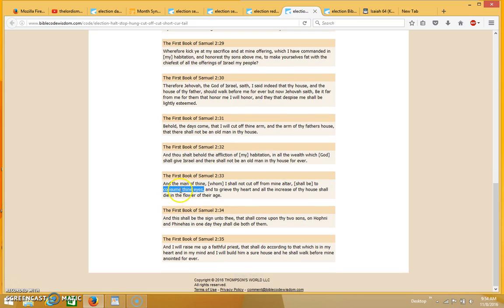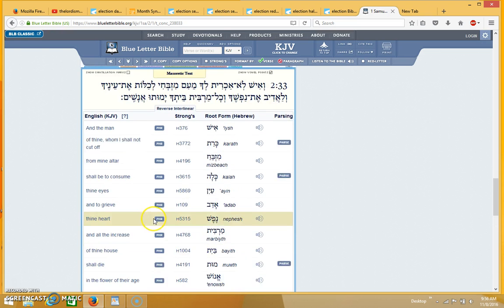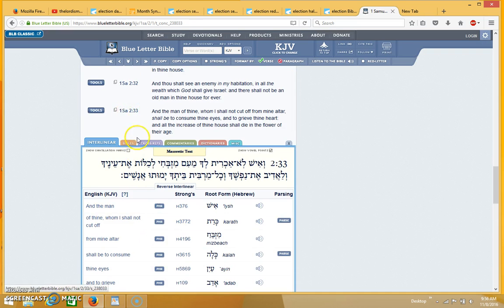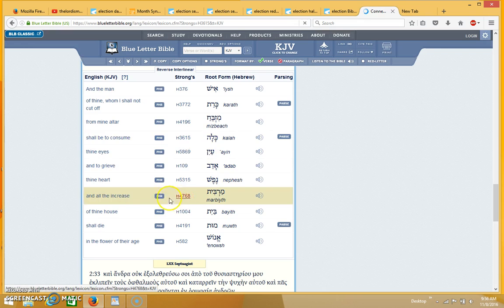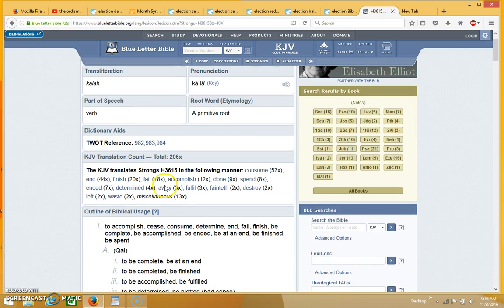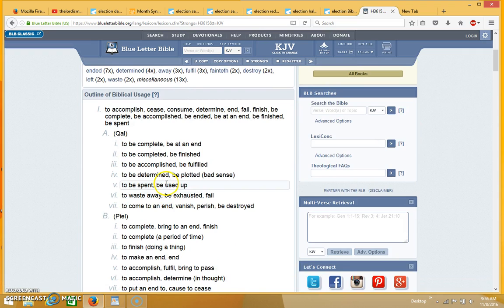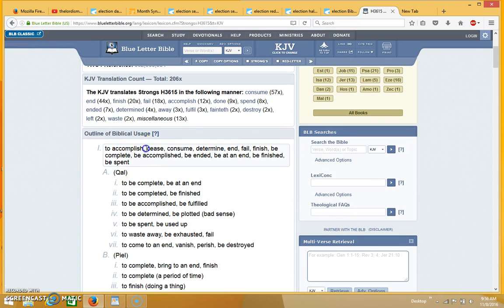But I was curious about this word consume, and I was wondering if it was the same word that's used in Zechariah 14, and I realized that it's a different word, but I want to show you the meaning of this word. Okay, it's right here in 1 Samuel 2:33. You see the word consume right here, and I was wondering what the actual meaning of this word is, and it actually means to cease. It means to be completed, or to put an end to, or to cease.